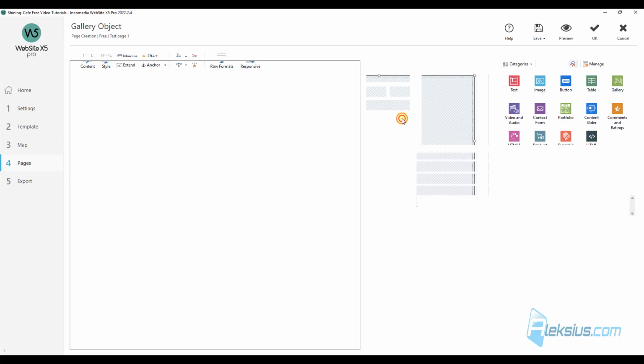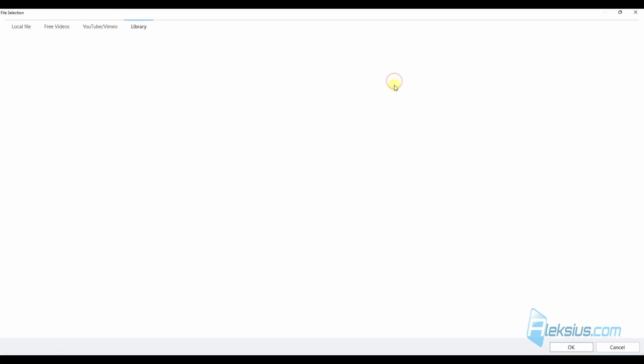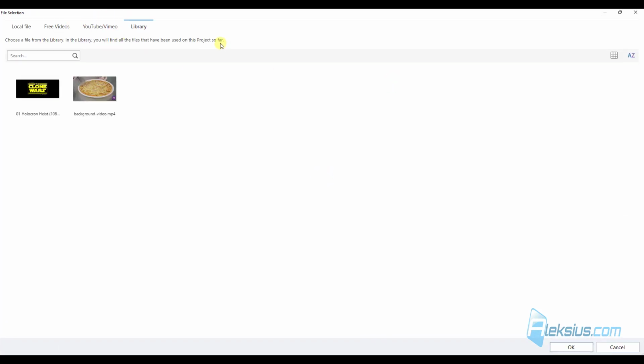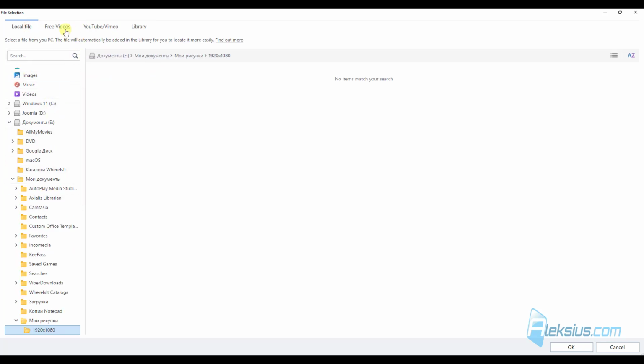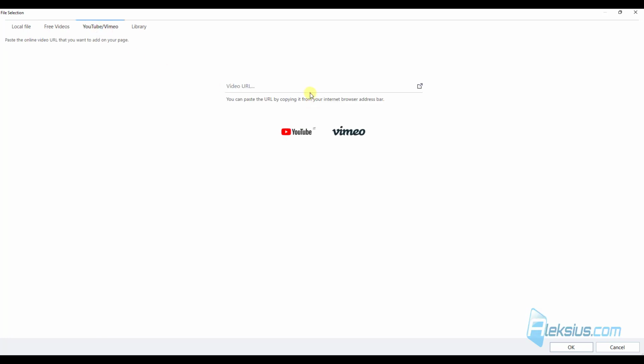Another example of File Manager use is to insert a video from YouTube or Vimeo. We can insert a video from our library, from local files, from free video, or just insert a link.